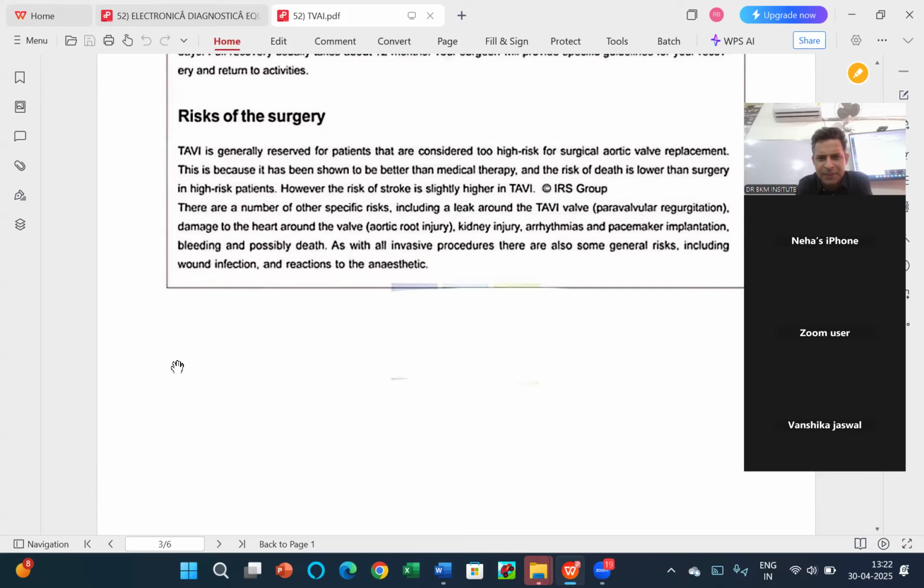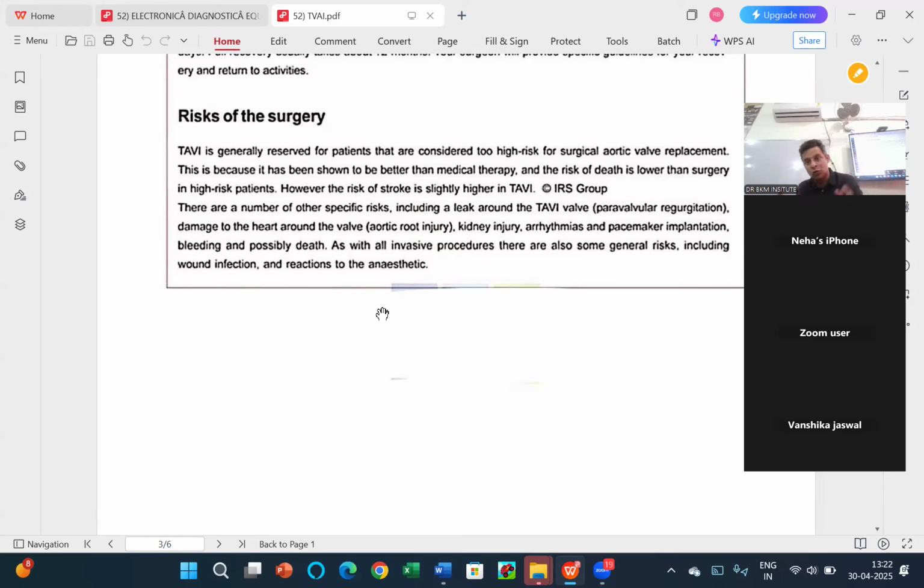There are a number of other specific risks, including a leak around TVI. So now basically I know where these questions are. That is why I did not leave questions 1 to 7, because I can figure out it should be in the D or C. My mind is still working in the same zone. So I am saving time in every question I am doing.